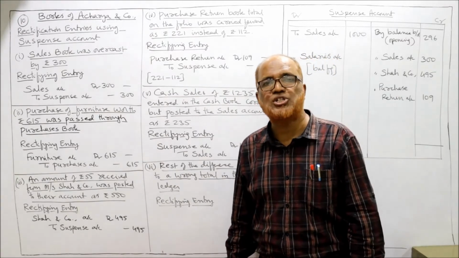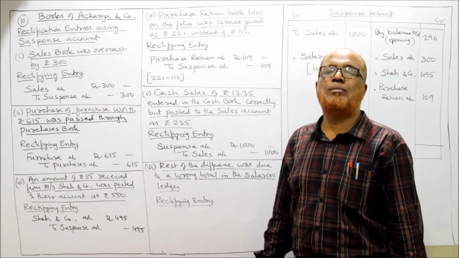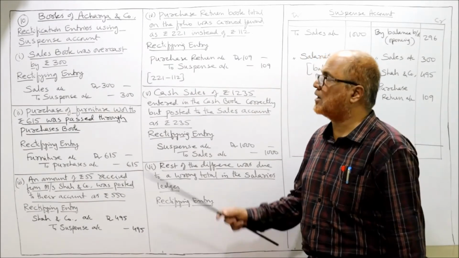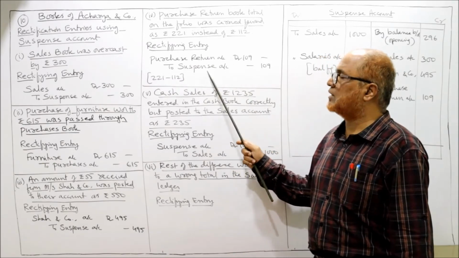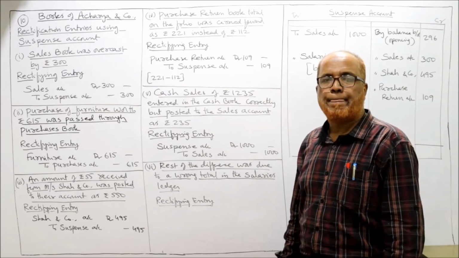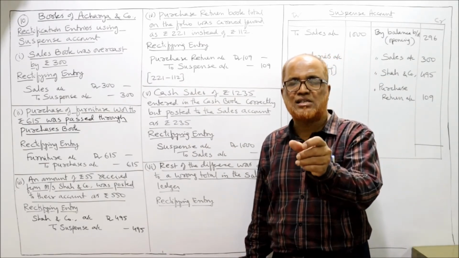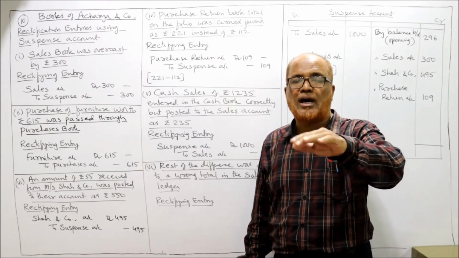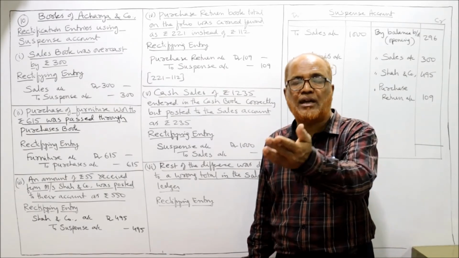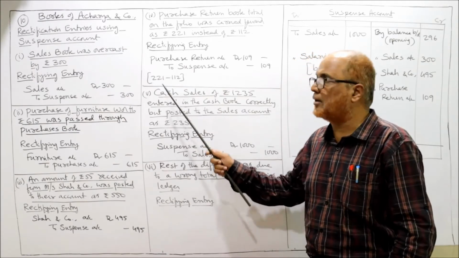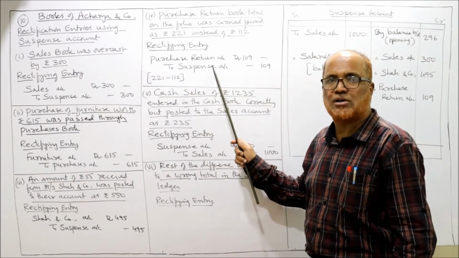We have to debit the purchase return account. So the entry will be purchase return account debit to suspense account. How much? 221 minus 112. Instead of taking 112 on the credit side, by mistake we have taken 221. 109 rupees more we have taken on the credit side of purchase return. So on the debit side we will take 109. Purchase return account debit to suspense account.